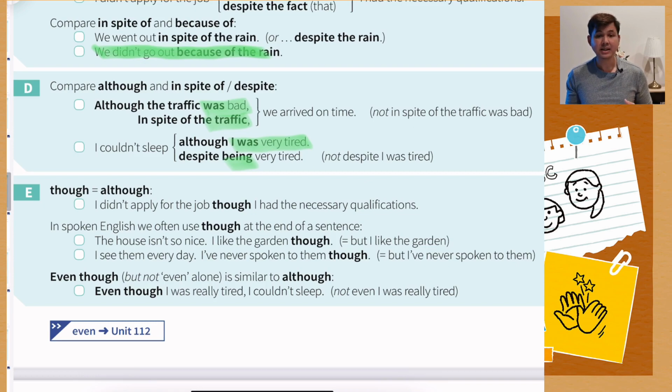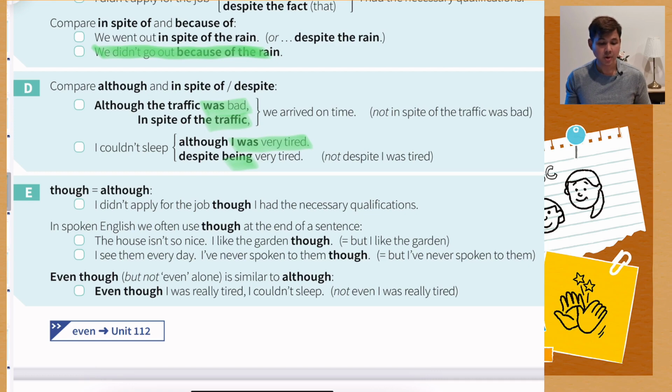Though means exactly the same as although. I didn't apply for the job though I had the necessary qualifications. You can replace though with although. In spoken English, we often use though at the end of a sentence. It means but. For example, the house isn't so nice. I like the garden though. So the house isn't so nice, but I like the garden of this house. Another example, I see them every day. I've never spoken to them though. So it means that I see them every day, but I've never spoken to them.